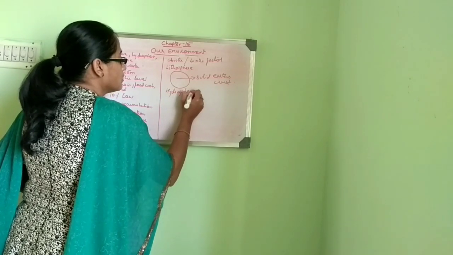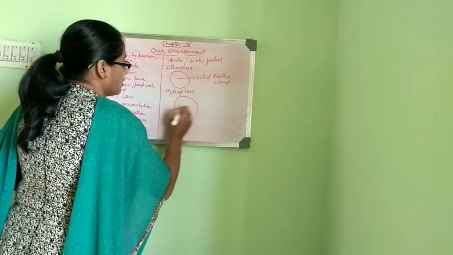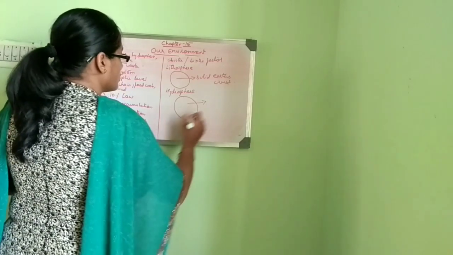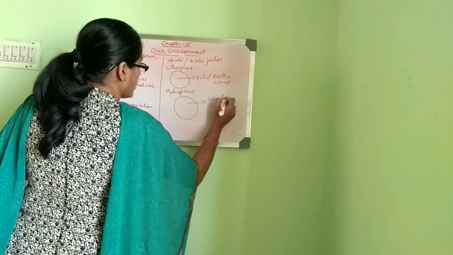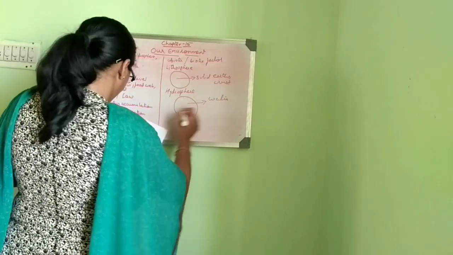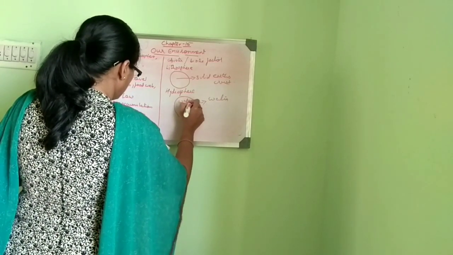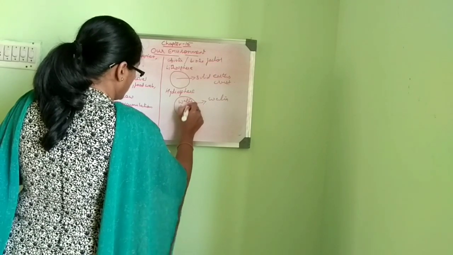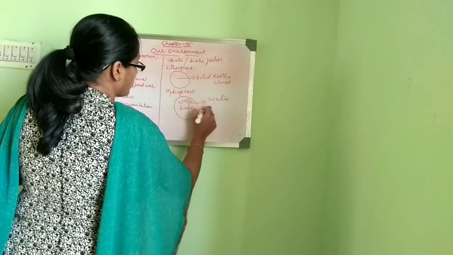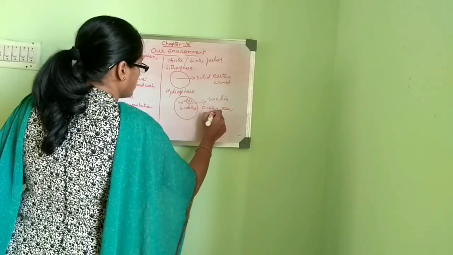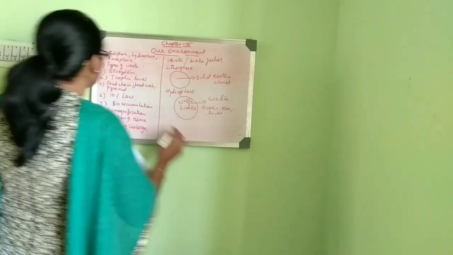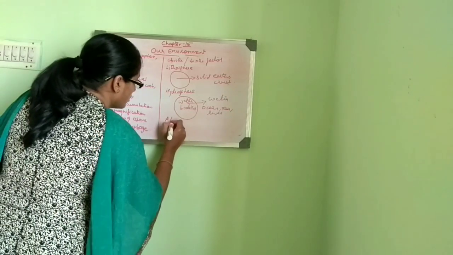Hydrosphere is the part of Earth that consists of water. It can be water bodies, it can be ocean, sea, river, etc. So then we look into atmosphere.